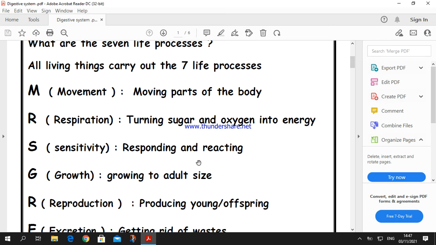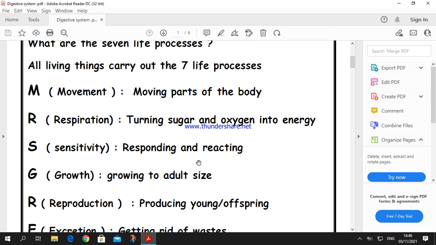Number 2, respiration. Respiration means turning sugar and oxygen into energy, or by another meaning, burning of digested food in the presence of oxygen to produce energy. Number 3, sensitivity. Sensitivity means responding and reacting to the surrounding environment. 4, growth. Growth, growing to adult size.